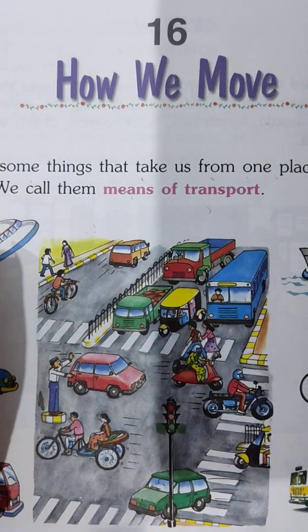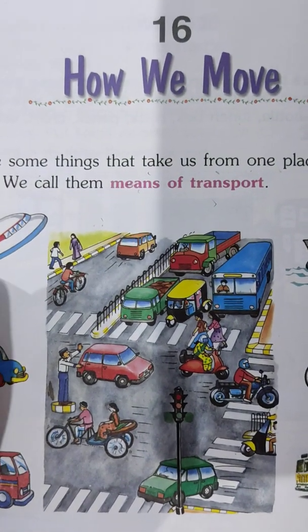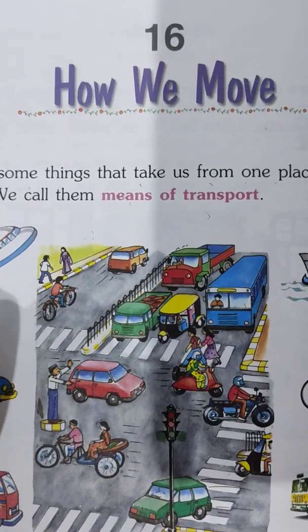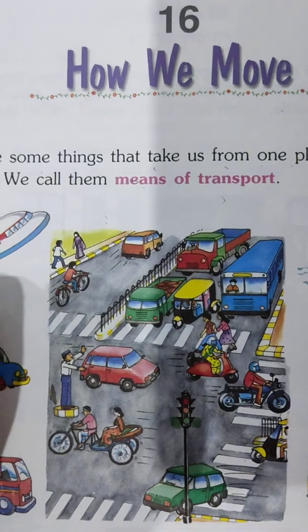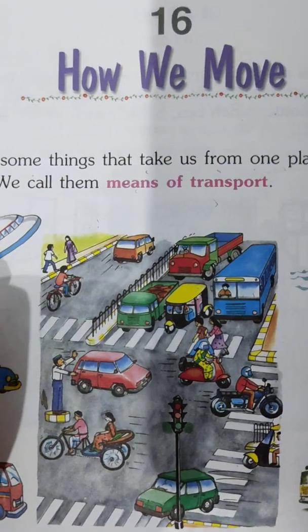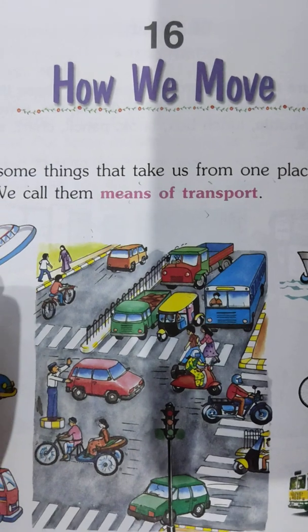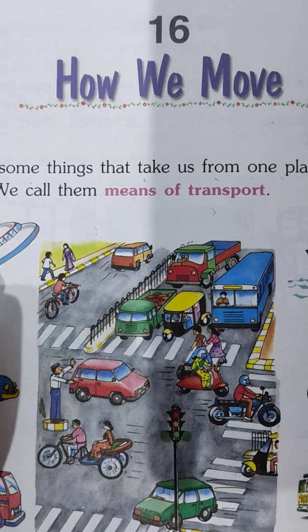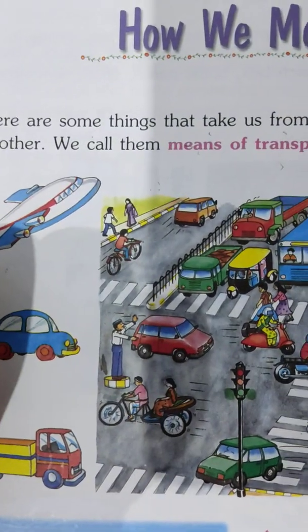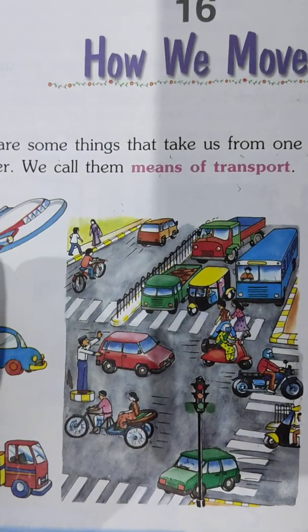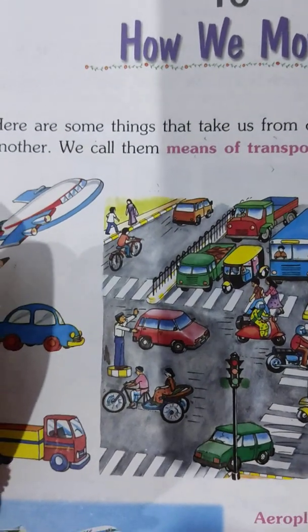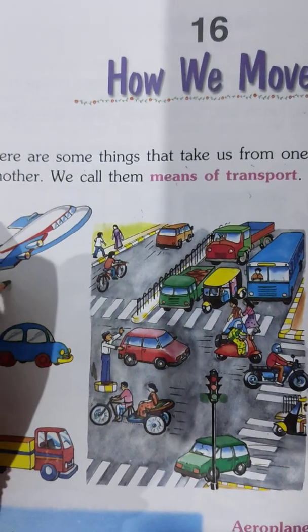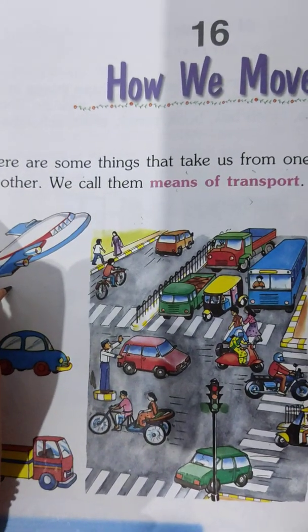Now, my dear children, if you have to go very fast, if you have to move from one country to another country, you cannot go by bicycle, you cannot go by scooters. Why? Because it takes a lot of time. It will take years to reach. But my dear children, if you use air transport, you can go very fast because air transport is the fastest means of transport.